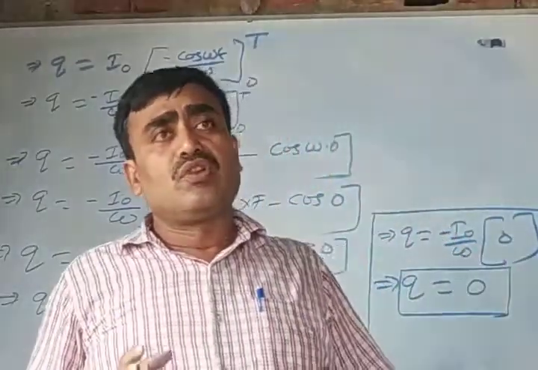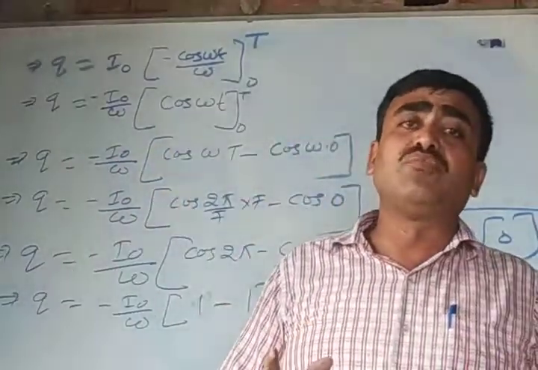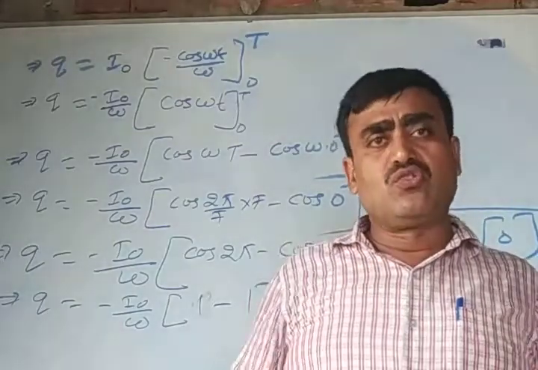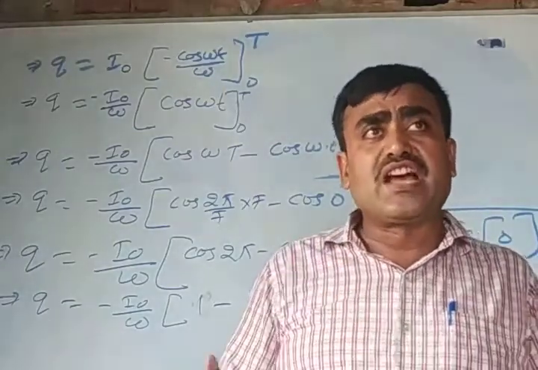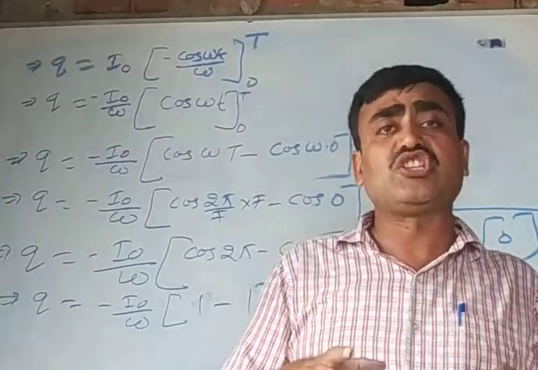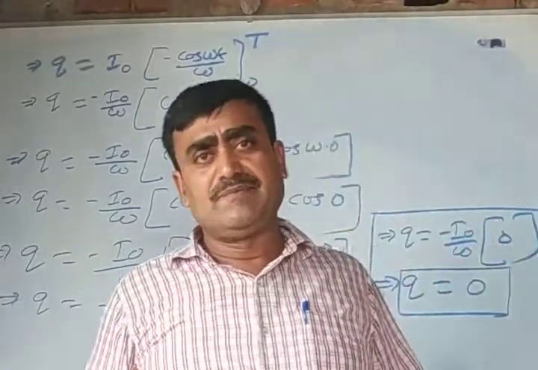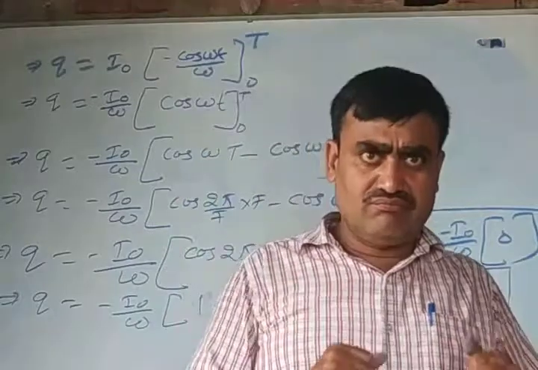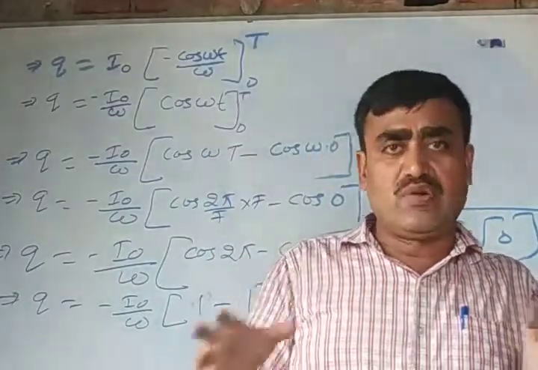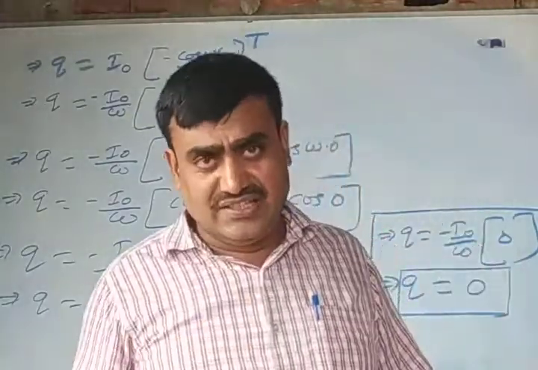So at last the pointer of the galvanometer is not able to show any deflection. It remains in a static position at 0. For this reason, an ordinary moving coil galvanometer is not suitable to measure AC.